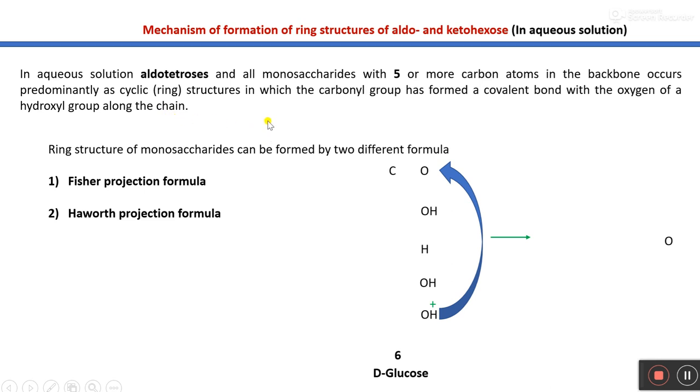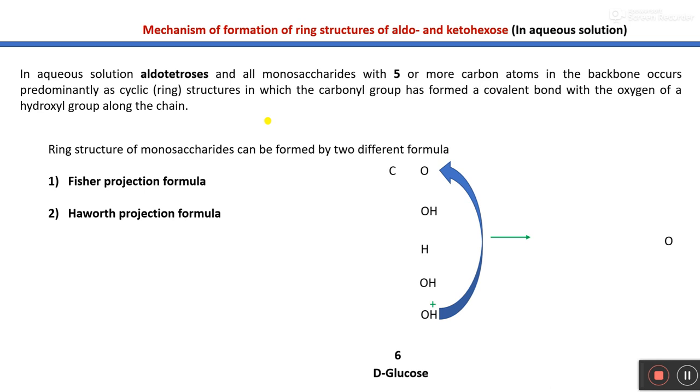So in biological systems, monosaccharides generally exist in cyclic form, or you can say almost all carbohydrates generally exist in cyclic form. That's why knowing about the cyclic structure of monosaccharides or carbohydrates is very important for us.